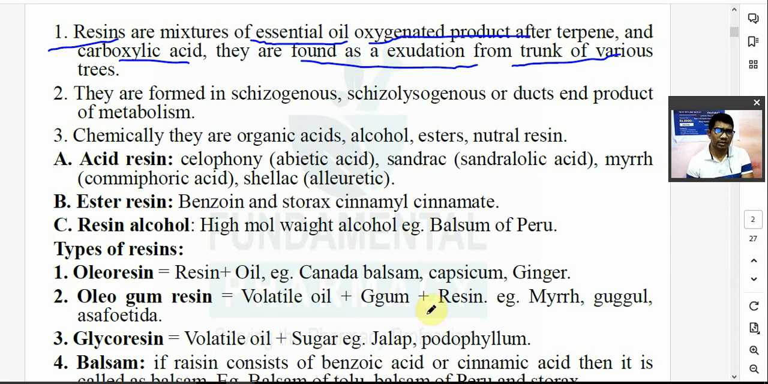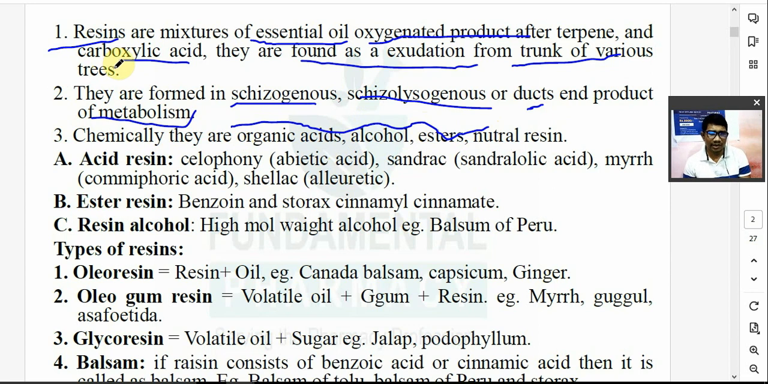So they are formed in the schizogenous glands, schizogenous glands of plants or schizolysigenous glands of plants. The glands of the plant, schizogenous and schizolysigenous, are the end product of metabolism of plants. Again, chemically they are organic acids. They might be alcohols, might be esters. So they are nothing but organic acids, alcohols, and esters chemically.